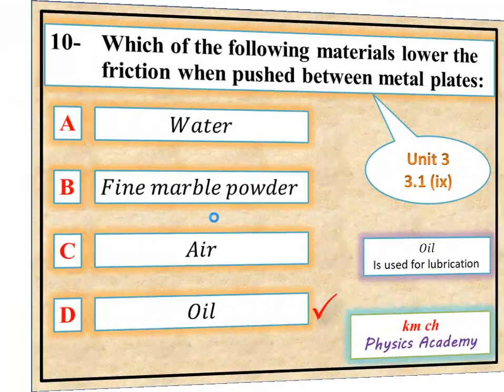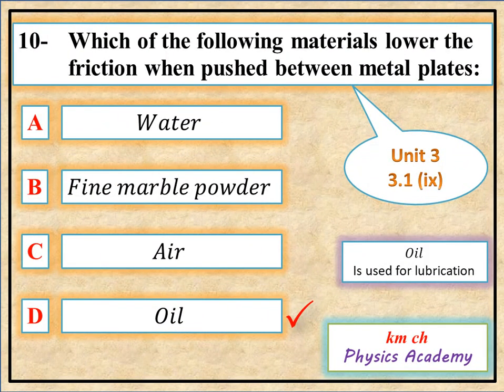Question number 10. Which of the following materials lower the friction when pushed between metal plates? Option A is water, option B is fine marble powder, option C is air, and option D is oil. Oil is used for lubrication.